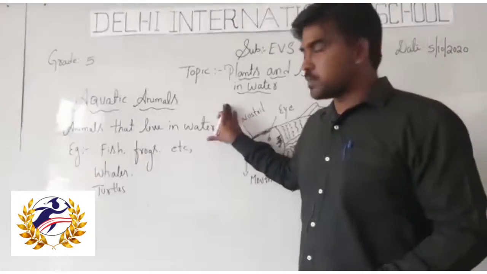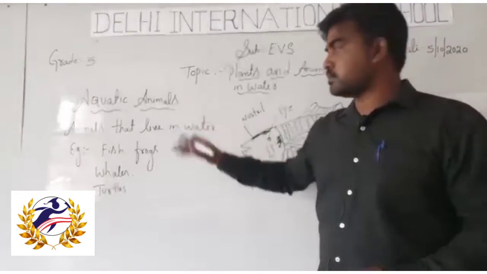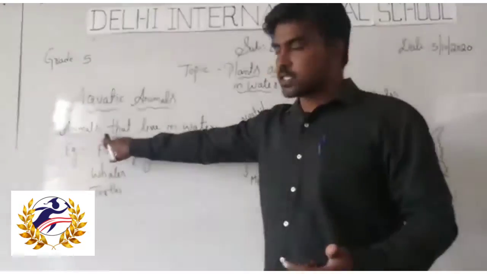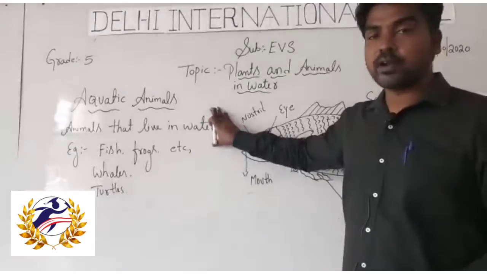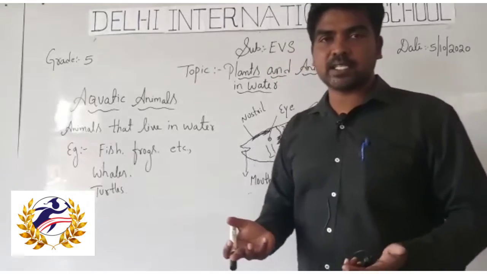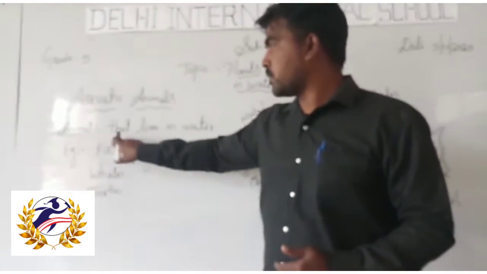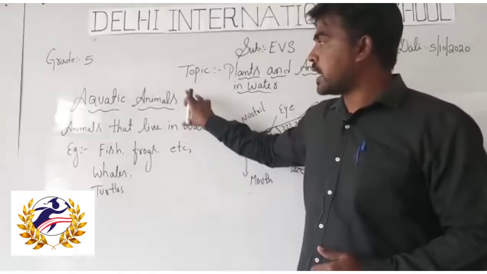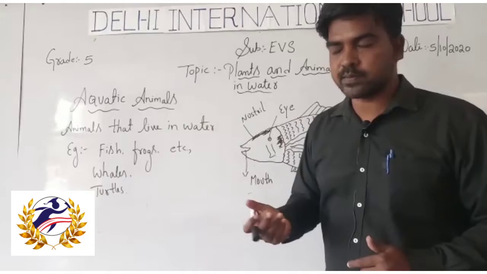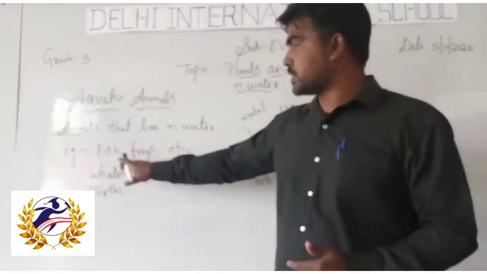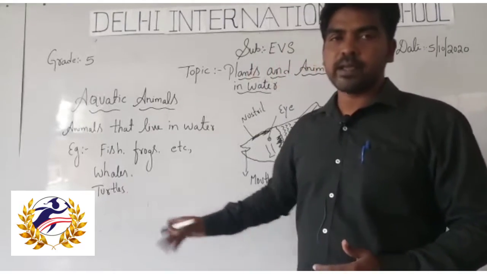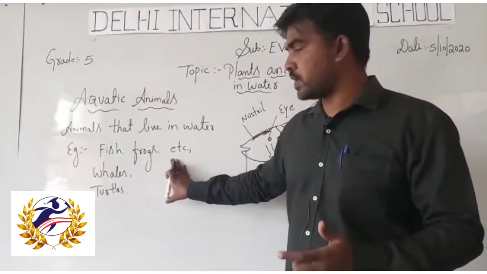Students, the next concept is aquatic animals. What do we mean by aquatic animals? The animals that live in water are called aquatic animals. The species, the living organisms which live in water, are called aquatic animals, aquatic species, aquatic organisms or water organisms. For example, fish, frog, whale, turtle and crab. These are the examples given in your textbook.